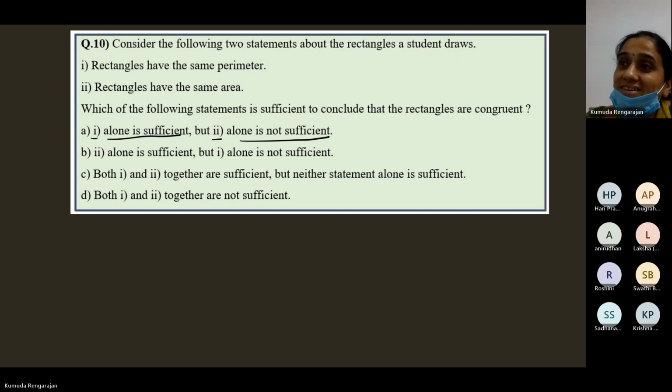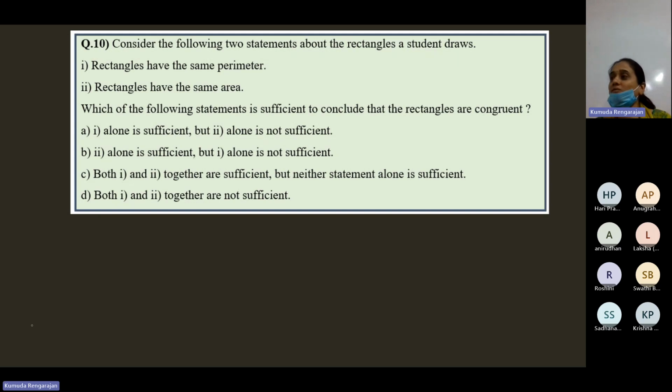Option C. Okay, so what is given is, do we need both the statements to conclude that the rectangles are congruent, or is 1 alone enough? Those are the options. Now look at these rectangles.